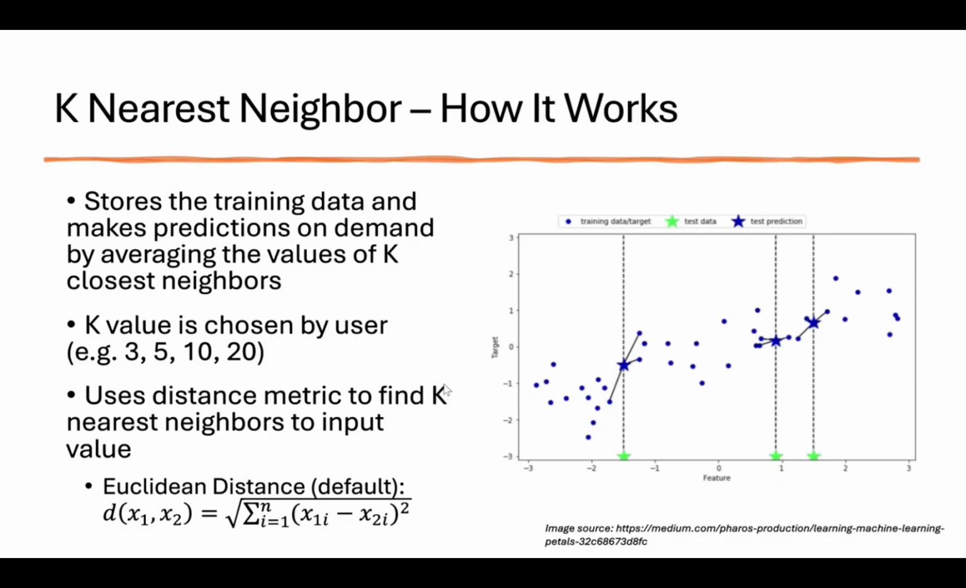The number K is something we choose ourselves. Common choices are 3, 5, 10, or even 20. A smaller K focuses on more local patterns, while a larger K gives smoother, more general predictions.